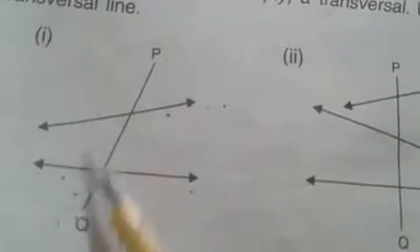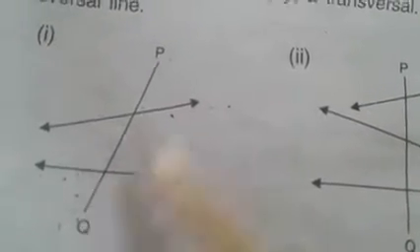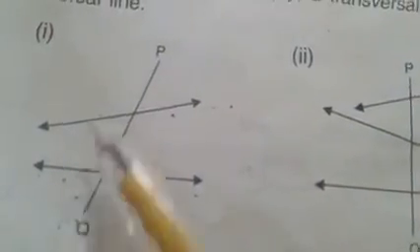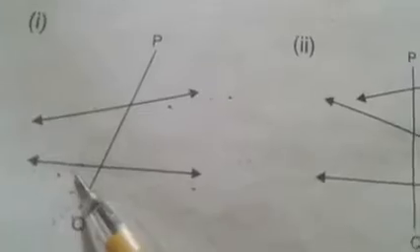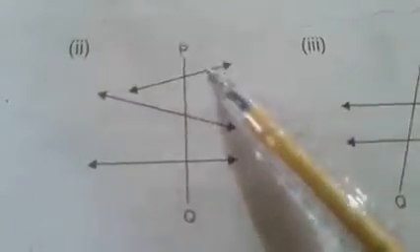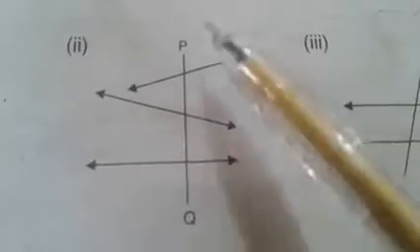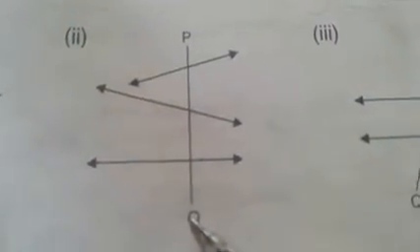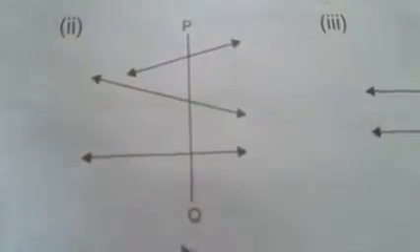It is not compulsory that they should be parallel. So PQ, which is cutting these lines, is known as a transversal. Here 1, 2, 3 lines are cut by PQ, so we say that PQ is a transversal.